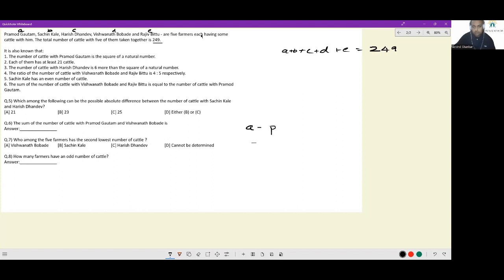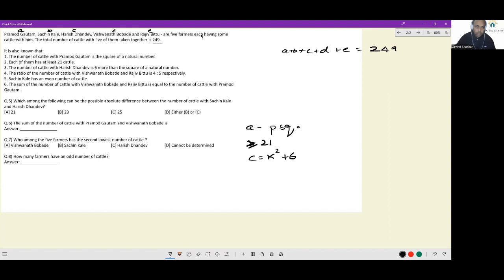Now, the next piece of information is the number of cattle with Pramod is a square of a natural number. So A is a perfect square. Each of them has at least 21 cattle, so each variable is greater than or equal to 21. The number of cattle with Harish Dhandev is 6 more than the square of a natural number. Harish Dhandev is C, so C is equal to some perfect square plus 6.